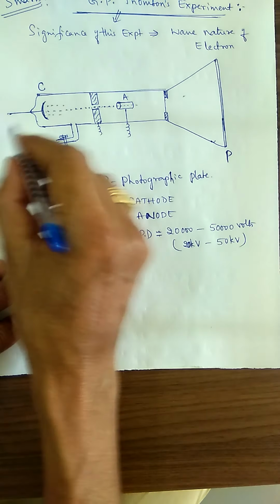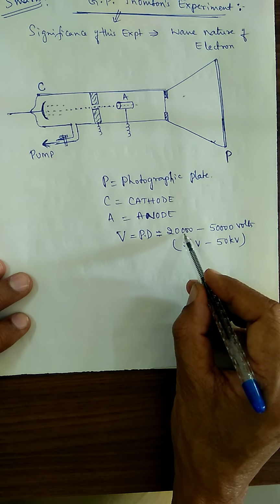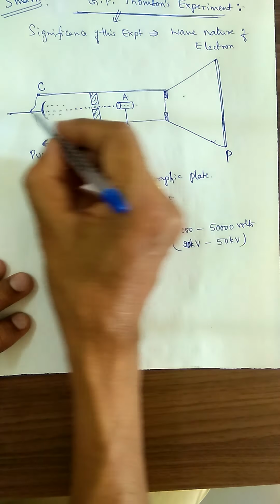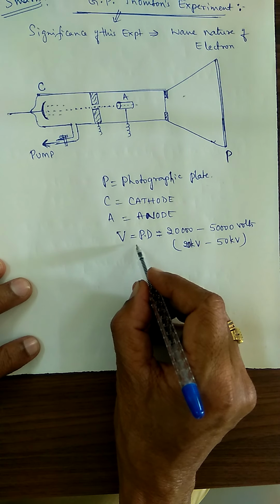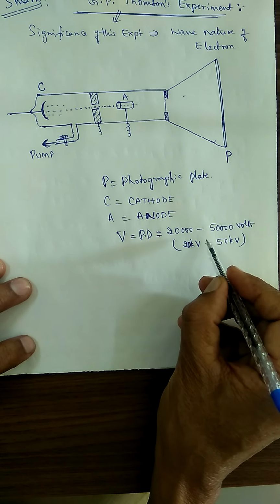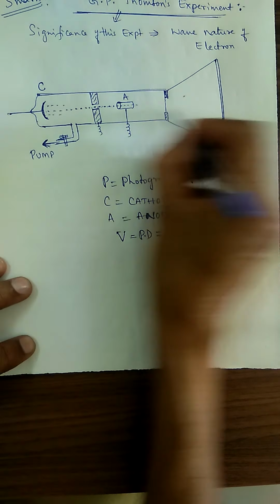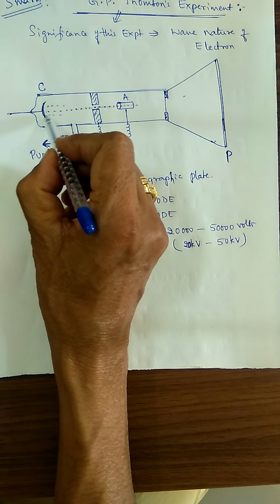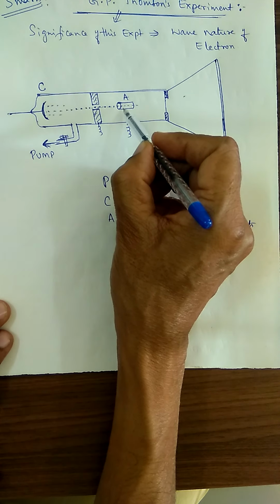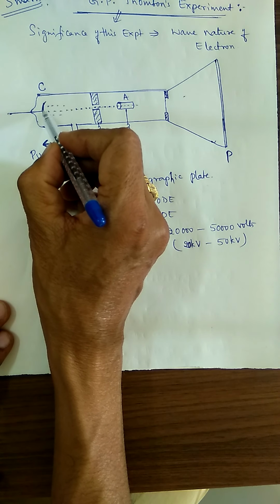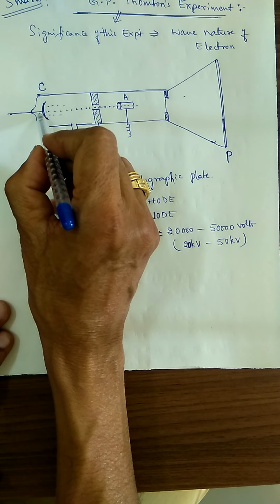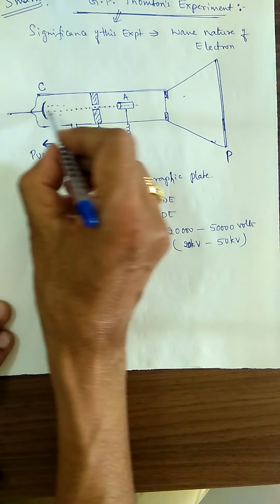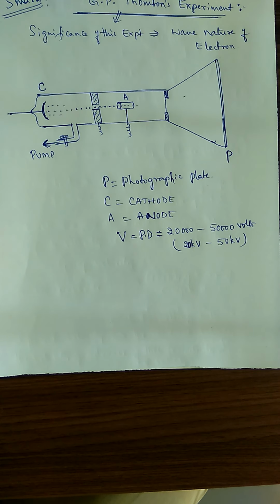The anode and cathode are maintained at a potential difference of 20,000 volts to 50,000 volts that we have applied between here and here. Therefore, electrons are accelerated through this potential difference and move with a high speed. The cathode emits a high energy electron beam. If you apply a positive potential compared to the cathode, the electron beam gets attracted towards the anode. Therefore, they move with a high speed and a high kinetic energy.